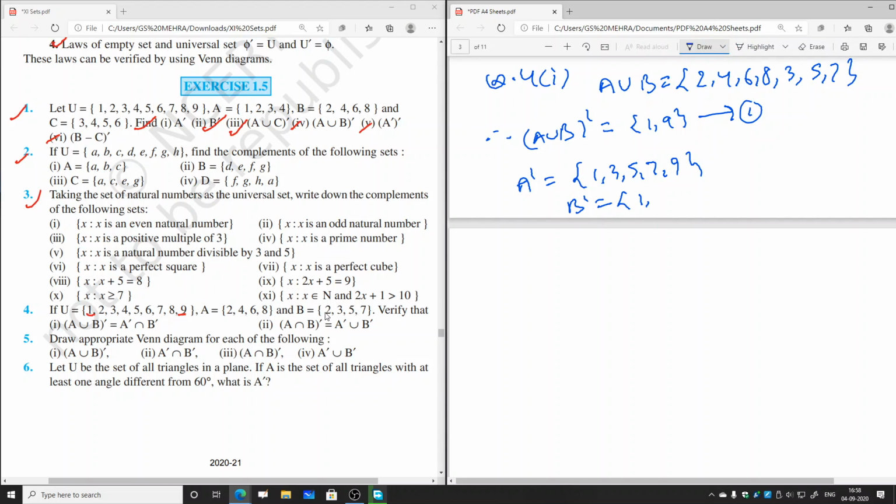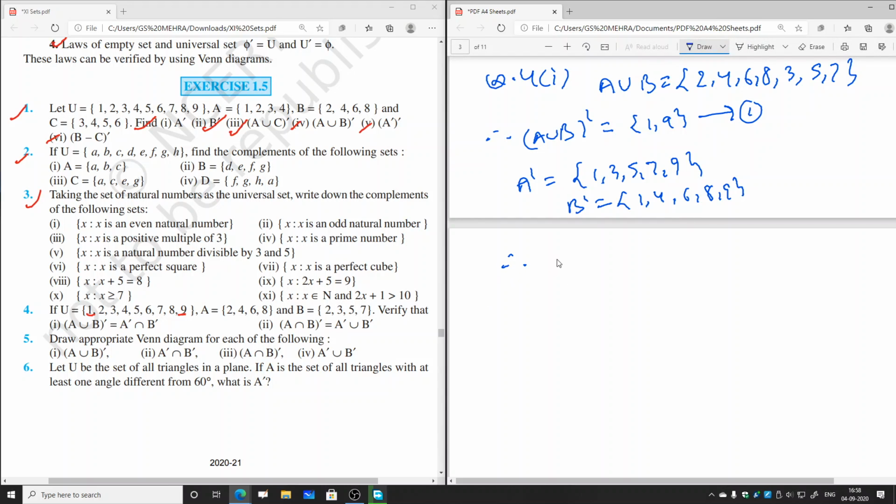Then we will have 2, 3 is already here, so that also will be removed from the set U. So remaining will be 4. Then we will remove 5. So 5 and 7 removed, remaining is 6, 8 and 9. So 6, 8, 9. So this is B complement.